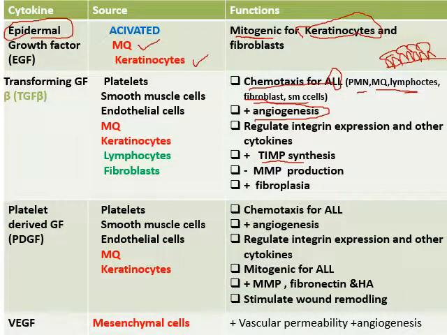What else? Platelet-derived growth factor. Platelets, smooth muscle cells, endothelial cells, macrophages, and keratinocytes, responsible again for almost the same things. Finally, vascular endothelial growth factor. From the name, this is vascular, so it's responsible for vascular permeability and angiogenesis.